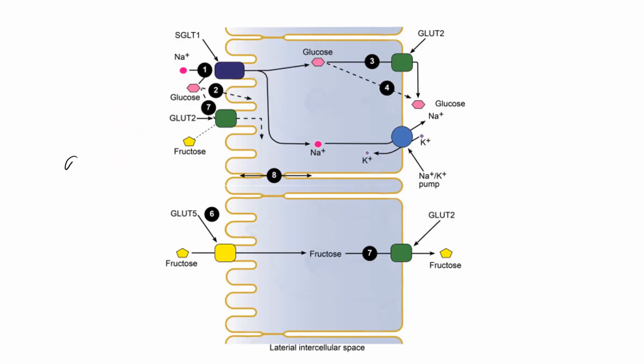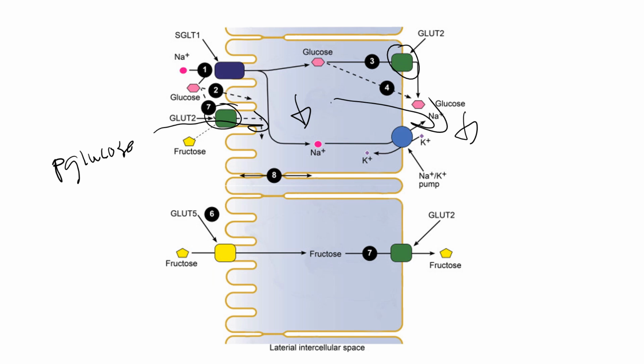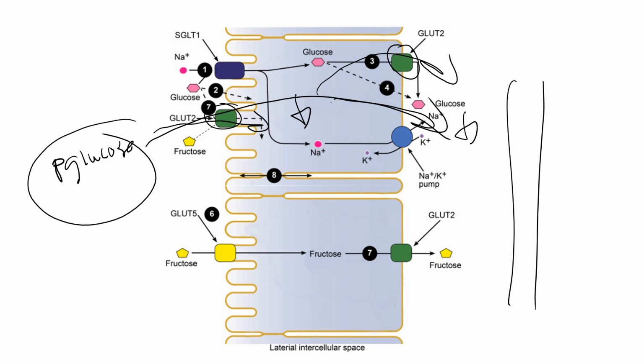Okay, so let's briefly recap here. At the beginning of absorption, glucose is higher in the lumen than it is inside of the epithelial cell, so it can travel past the apical membrane through facilitated diffusion using a GLUT2 protein. Glucose still is going to be relatively high in the epithelial cell compared to the interstitial fluid, so it again can move past the basolateral membrane through a GLUT protein, facilitated diffusion again. Okay, this is the process by which glucose gets from the lumen into the interstitial fluid and into the bloodstream at the beginning of absorption, after you've eaten.